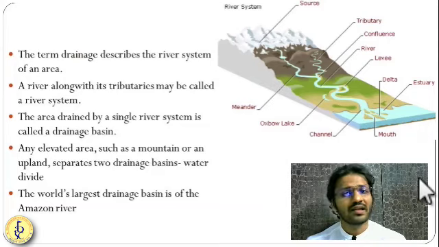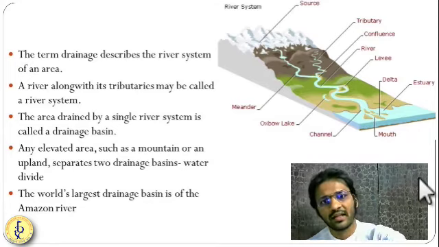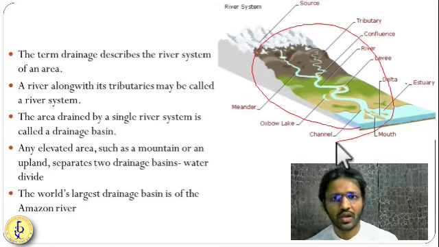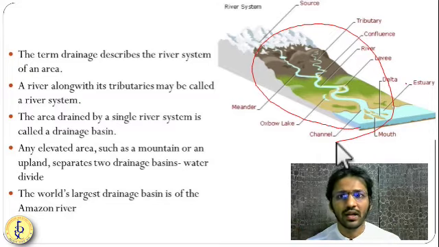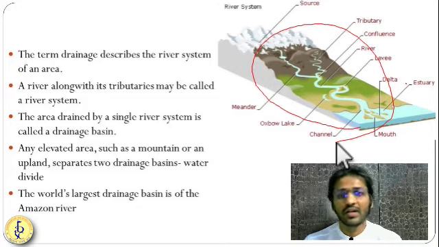So friends, let us understand certain terminologies in the drainage system. Drainage is an area. Now you can see this is the drainage system of a river. This is an area of a river and its tributaries. You can call it a drainage or drainage system, or a river system. So the river, its tributaries and their tributaries, so many things, we call them together a river system.